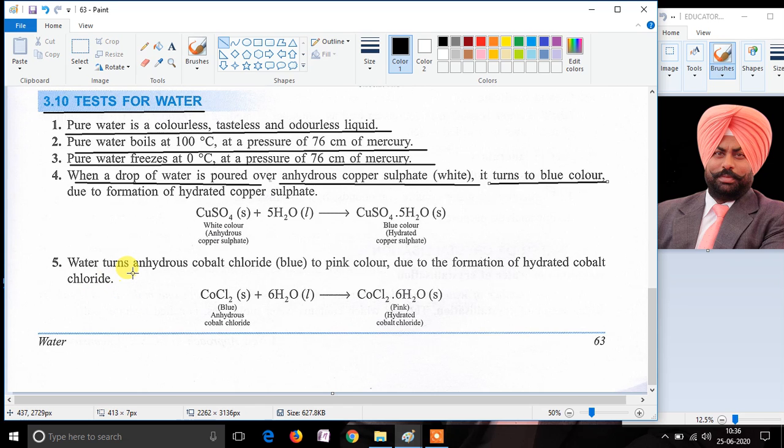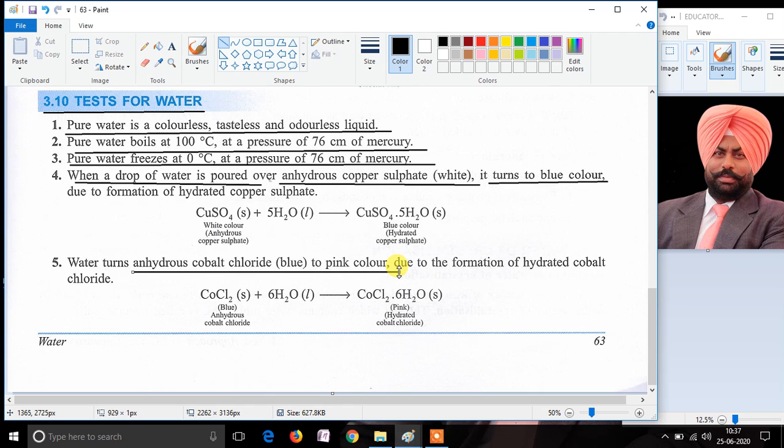The second substance to test water is anhydrous cobalt chloride salt. The actual color of anhydrous cobalt chloride salt is blue, and whenever water is dropped or poured over anhydrous cobalt chloride salt, the color of the salt changes from blue to pink. No other liquid can change the color of anhydrous cobalt chloride salt from blue to pink. Only water has the capacity to change the color of anhydrous cobalt chloride salt to pink color.